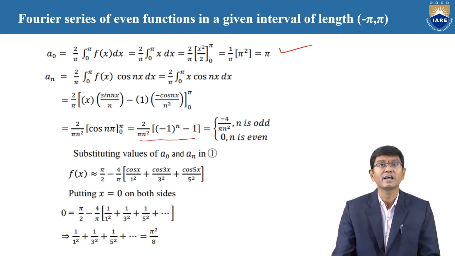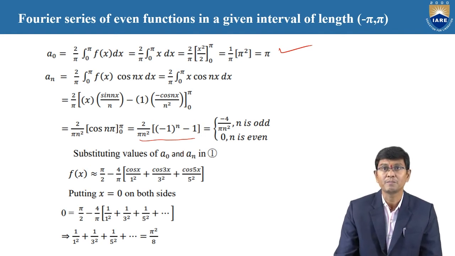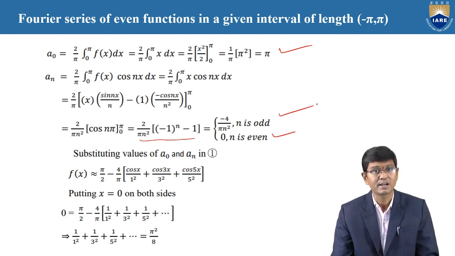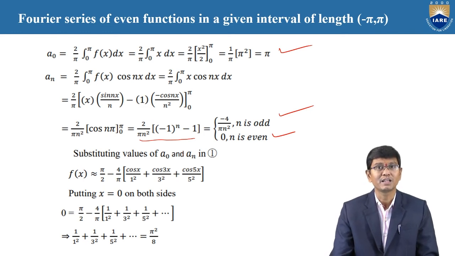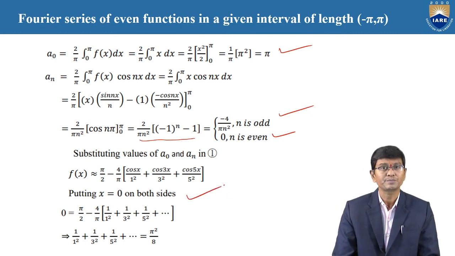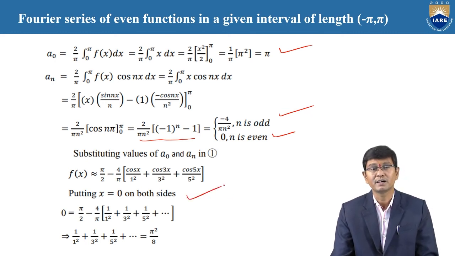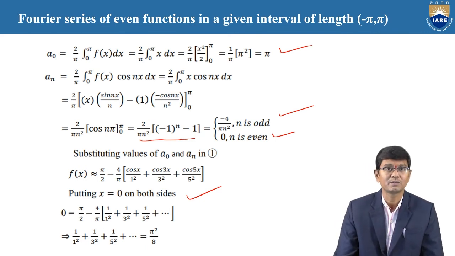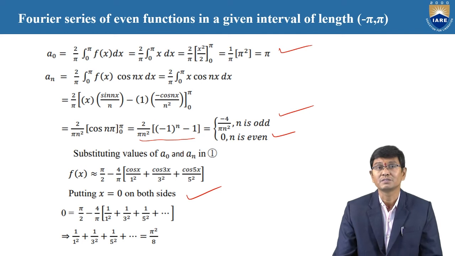And once again, here also it depends upon two cases: n is odd and n is even. For n even, the value is totally 0, and for n odd, the value is minus 4 by pi n square. By using these a naught and a n values in the given equation and replacing x equal to 0 on both sides, the final solution is 1 by 1 square plus 1 by 3 square plus 1 by 5 square, and so on, is equal to pi square by 8, which is the conclusion.